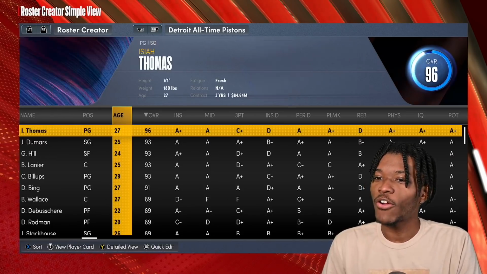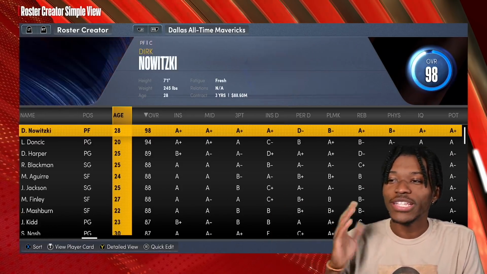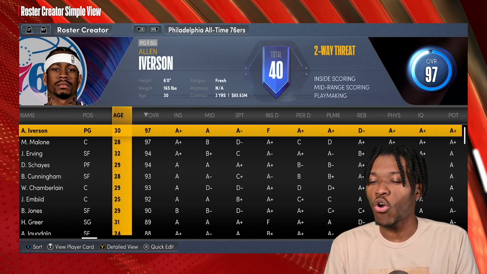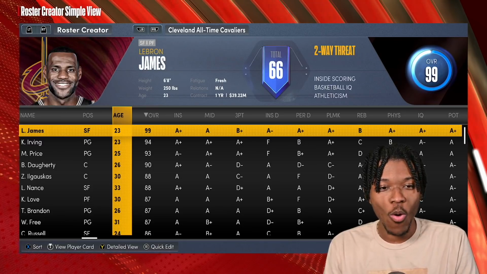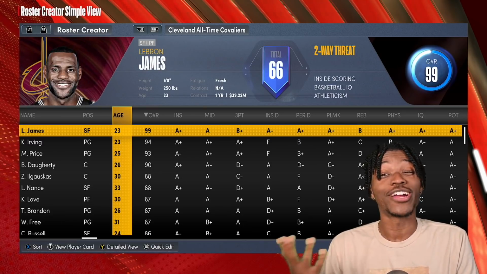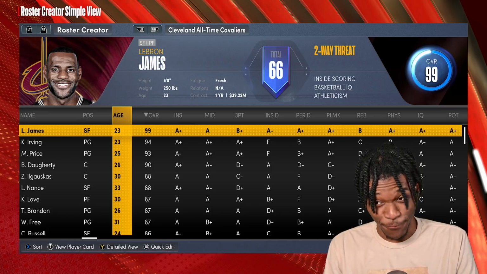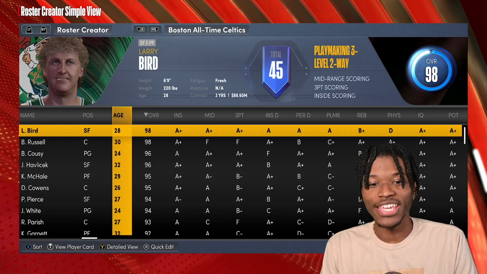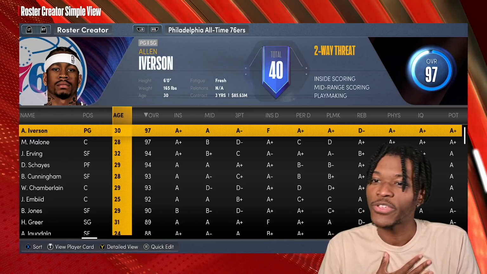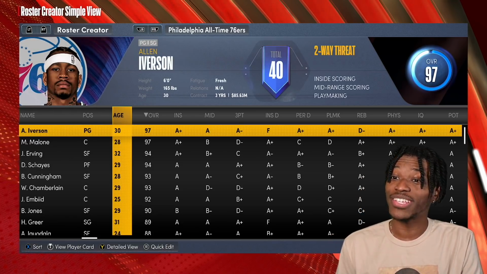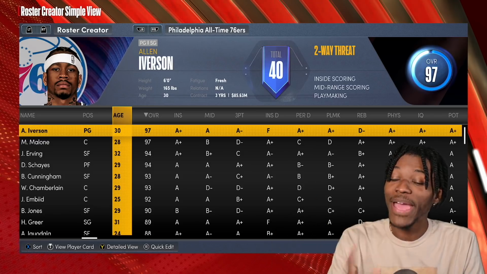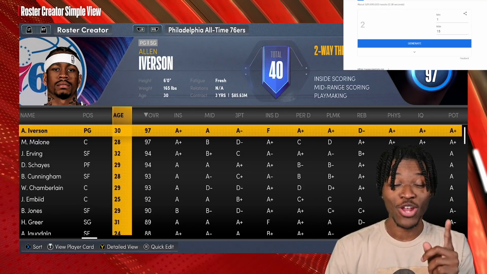Eventually we'll get there. Okay, so when you take a look at all of the all-time teams, there are a lot of legends. Obviously, every single organization has had legends one way or another. Sometimes our criteria of what a legend is is different, but every single team has had players come in to be what they see as legendary players. What I'm going to do in today's video is assign one random legend to the corresponding team based on this random number generator.